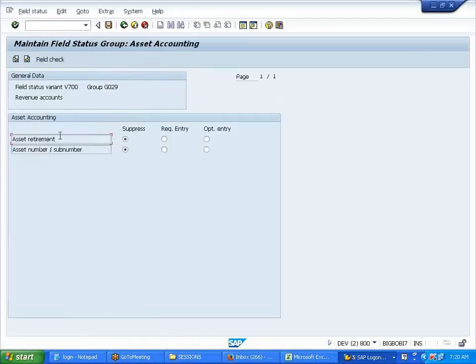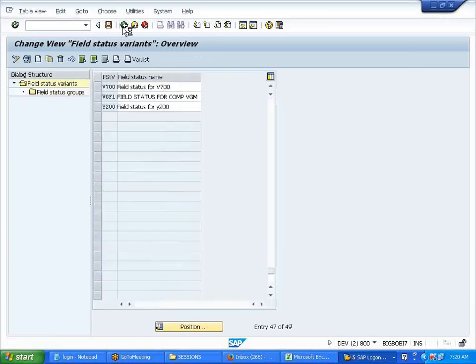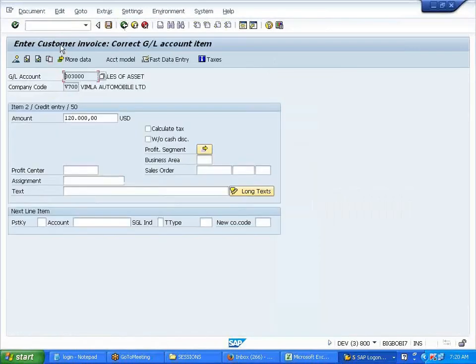Asset accounting. Asset retirement is suppressed, so that is optional. So I need to do it again. /n F-92.